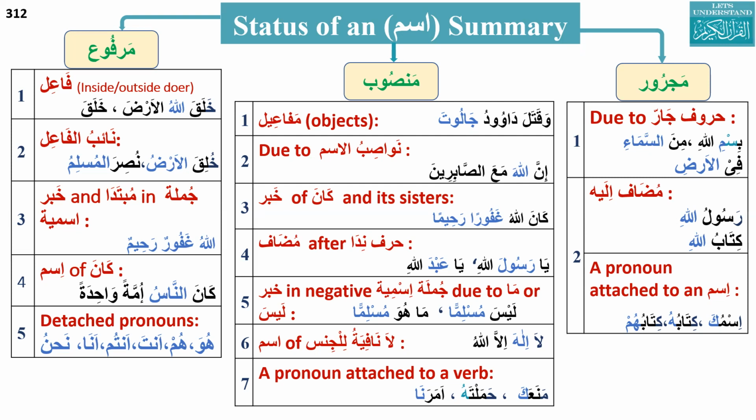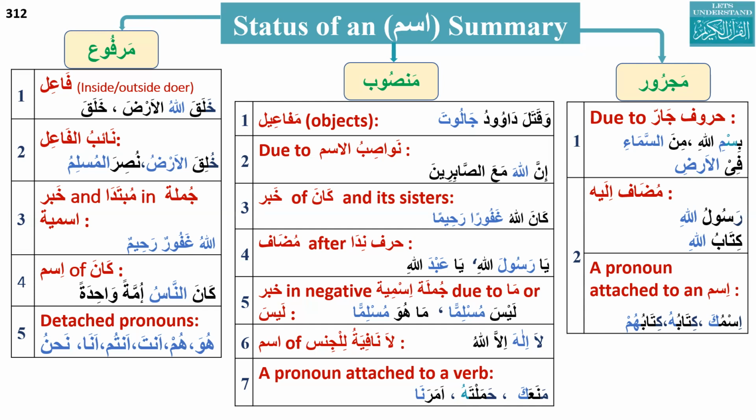And also ismu kana, we discussed it before. So ismu kana will also be in rafa status. And all detached pronouns, huwa, hum, anta, antum, ana, nahnu, these are pronouns. What is their status? By default, they are in rafa status. So this is very important.